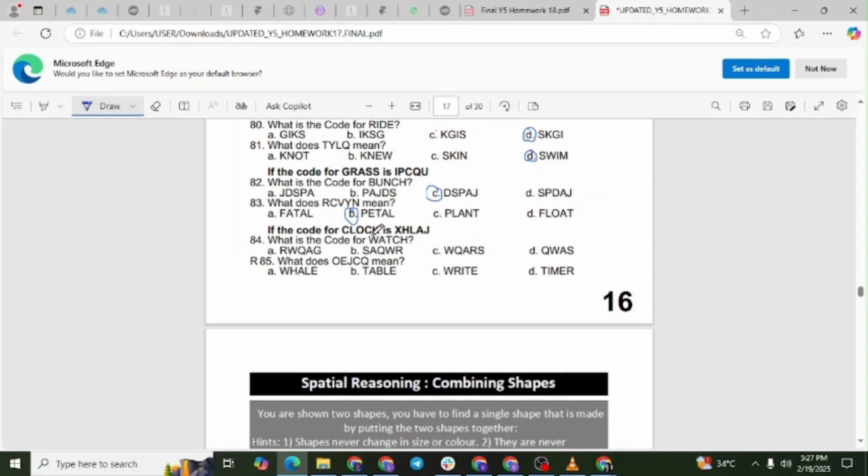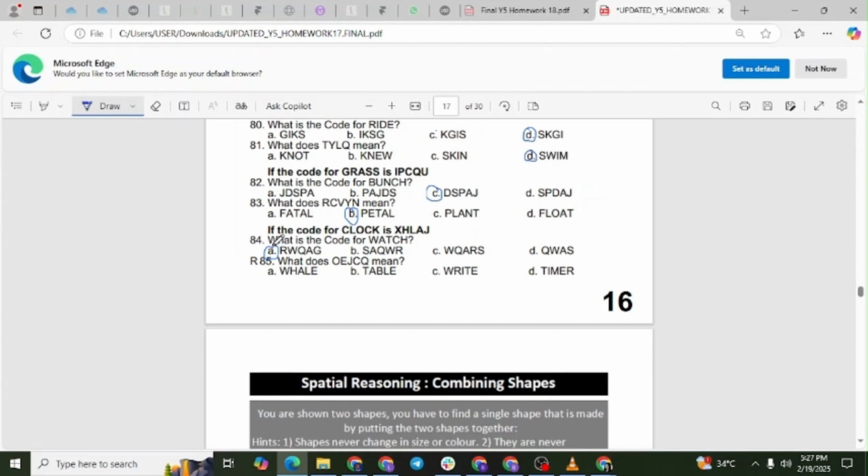The letter W moves backward by 5 places to the letter R. The letter A moves backward by 4 places to the letter W. The letter T moves backward by 3 places to the letter Q. The letter C moves backward by 2 places to the letter A. The letter H moves backward by 1 place to the letter G. The final coded word is RWQAG. The correct answer is option A.